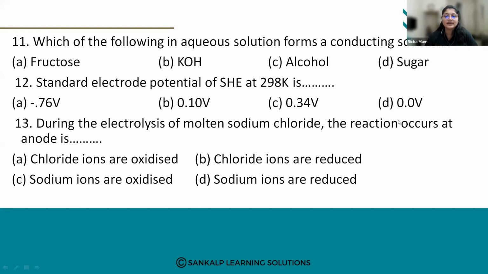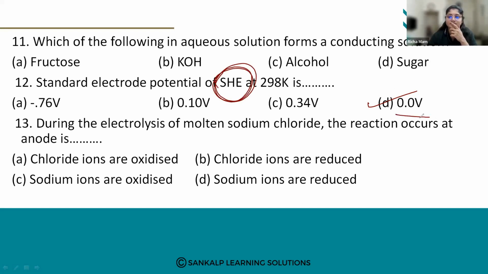Yes, the answer is D, 0.0 volts. The standard hydrogen electrode potential is assumed to be 0.0 volts.